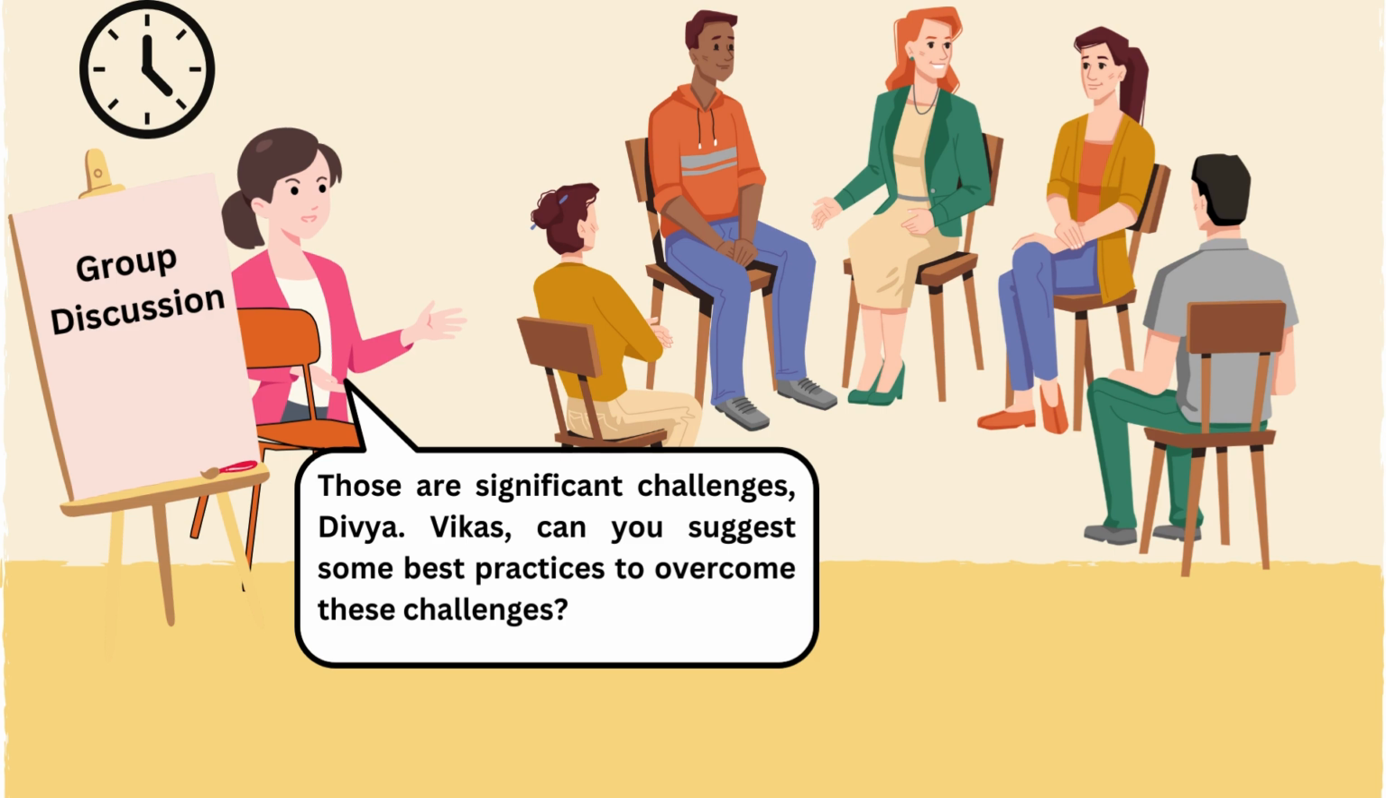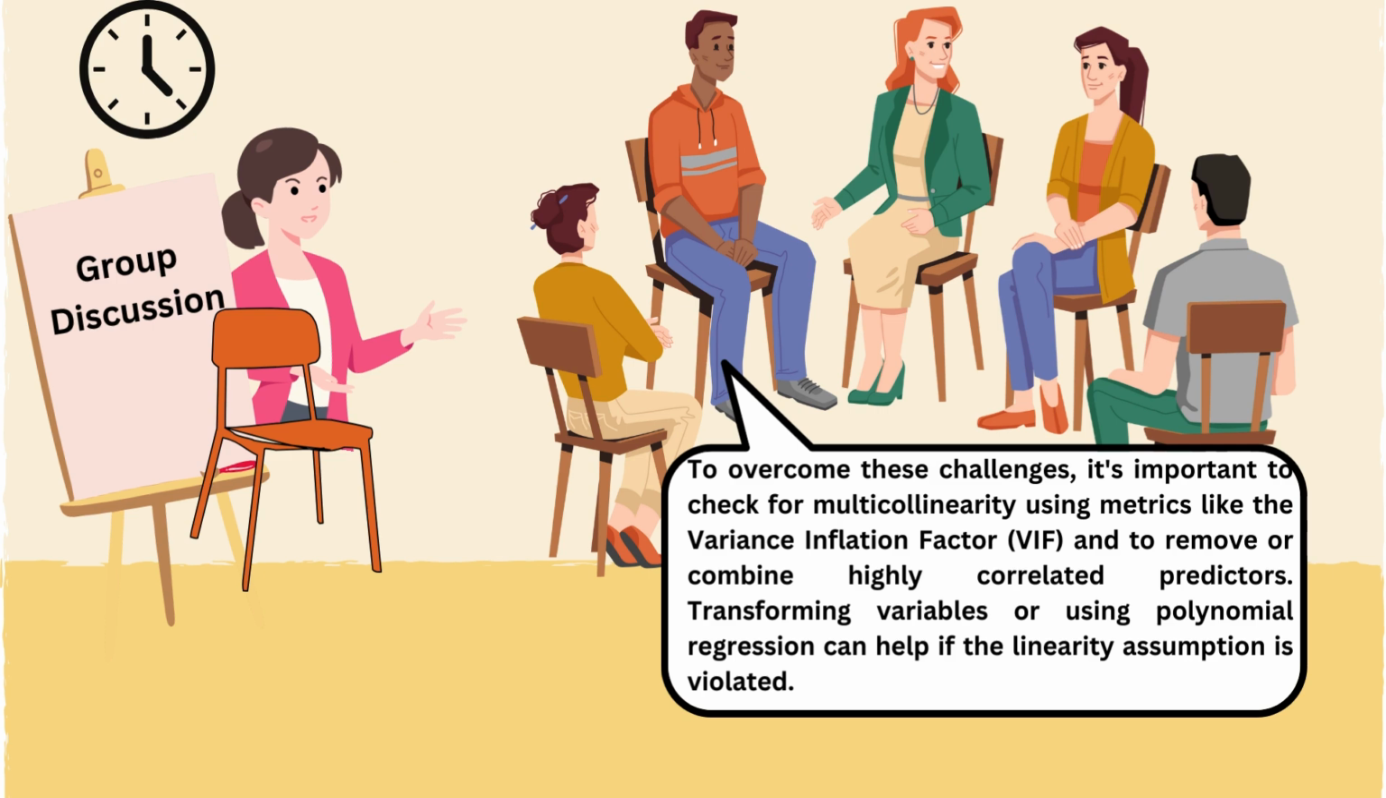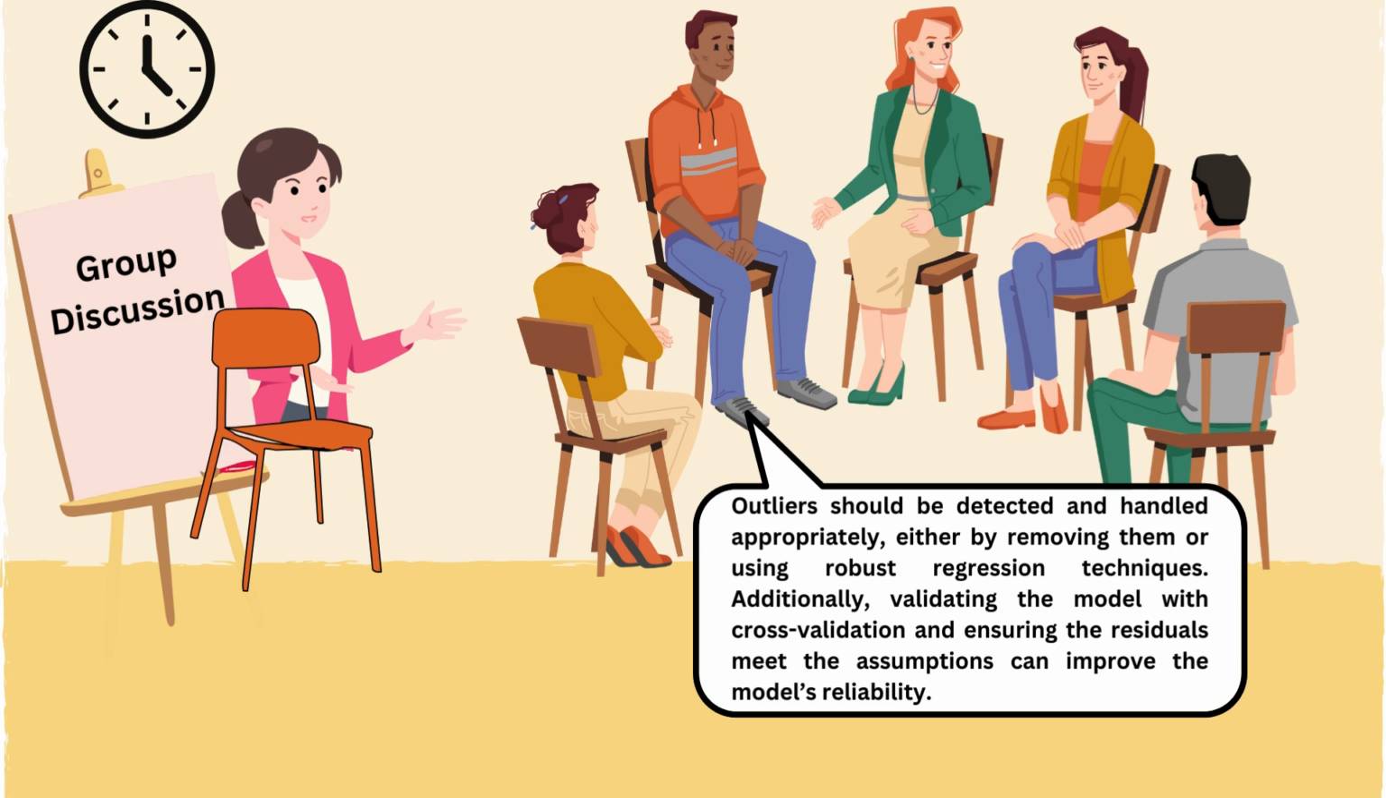Vikas, can you suggest some best practices to overcome these challenges? To overcome these challenges, it's important to check for multicollinearity using metrics like the variance inflation factor, VIF, and to remove or combine highly correlated predictors. Transforming variables or using polynomial regression can help if the linearity assumption is violated. Outliers should be detected and handled appropriately, either by removing them or using robust regression techniques. Additionally, validating the model with cross-validation and ensuring the residuals meet the assumptions can improve the model's reliability.